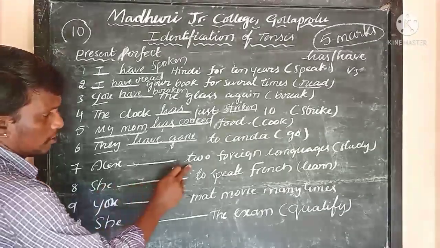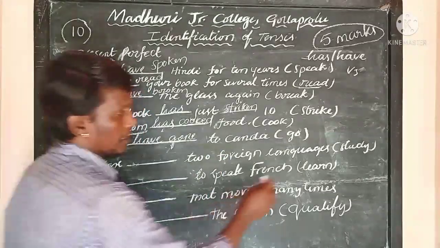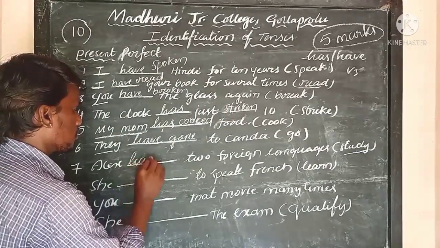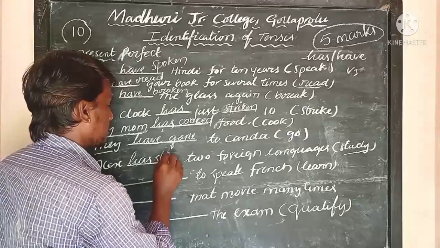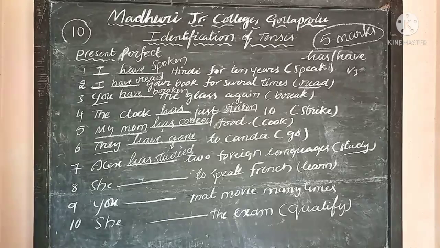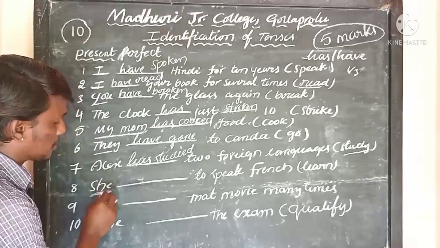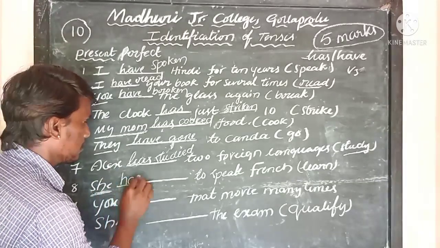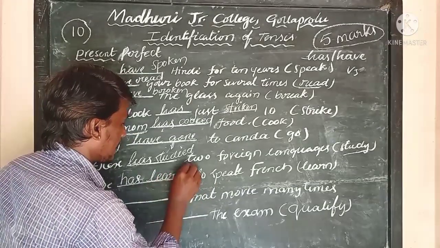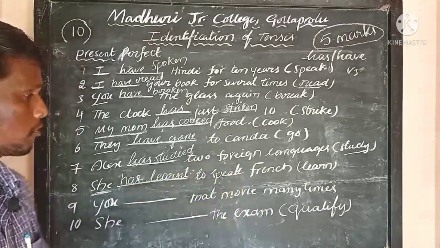Alex, 2 years. So Alex dash 2 foreign languages. Here study is given. Alex is singular, so Alex has studied, S-T-U-D-I-E-D. Alex has studied 2 foreign languages. Now see, she is a subject. If it is she, the have form is has. She has, what is the verb here? Learn. She has learned, L-E-A-R-N-T. She has learned to speak French.